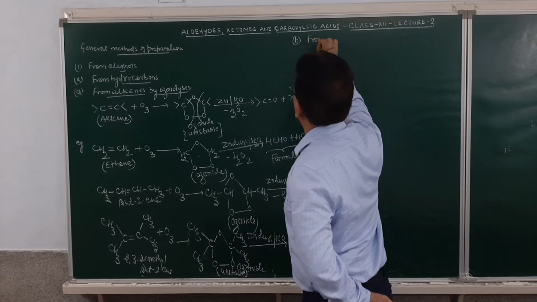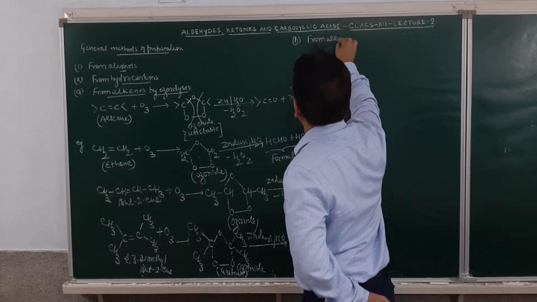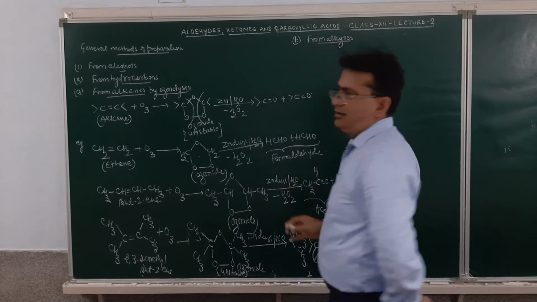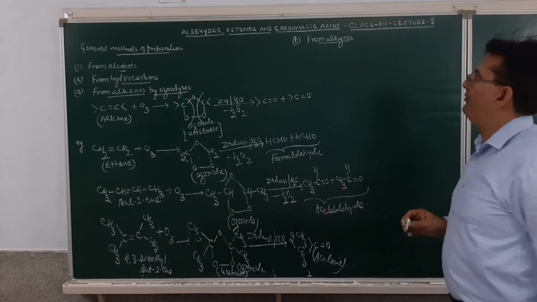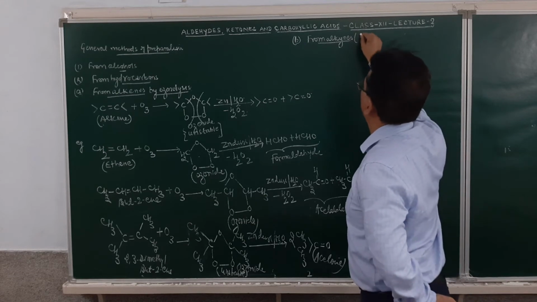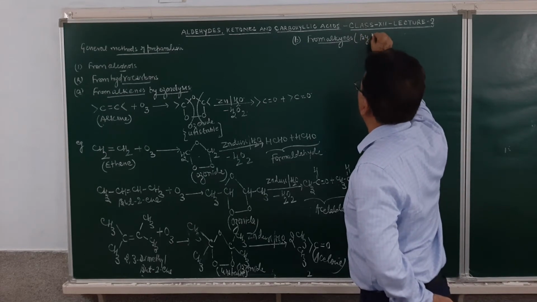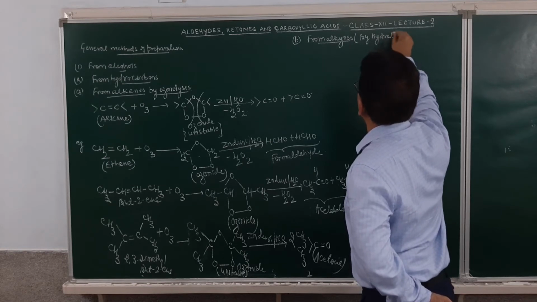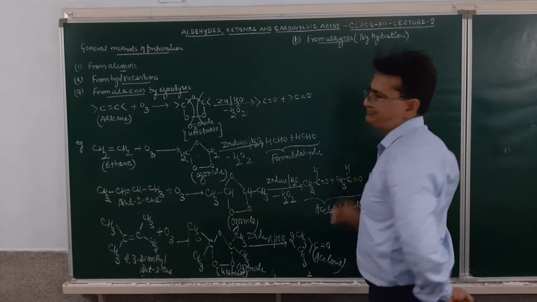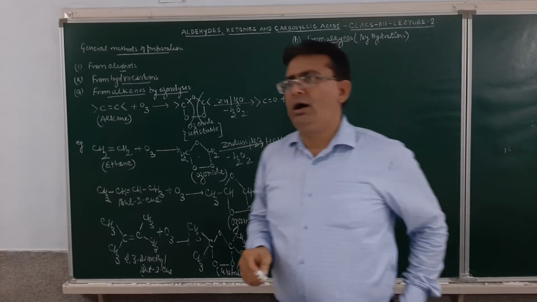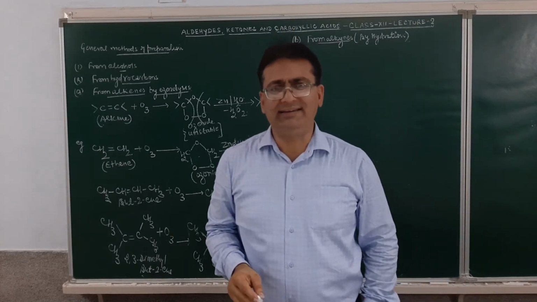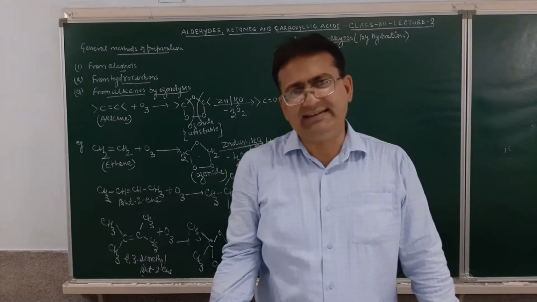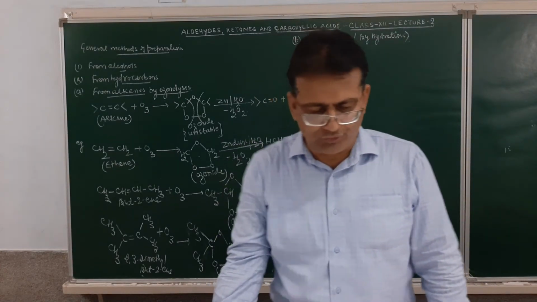So the next method is from alkynes. From alkynes, the method of preparation is by the hydration process. So how do we prepare it from alkynes? It is by the process whose name is the hydration process. From alkynes, by the process of hydration, we may prepare aldehydes and ketones.